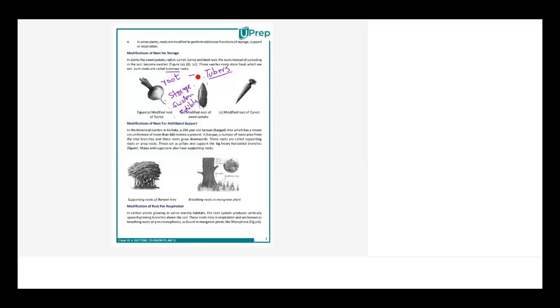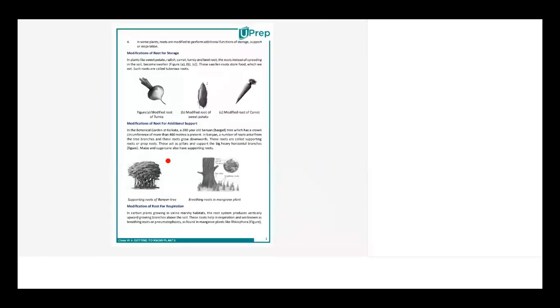Okay. Now there's another kind of root which provides additional support, right? So what additional support do they provide? We have seen that once the tree grows really big and really huge, there are certain prop roots which come out. What are prop roots? For example, here we have given an example of a tree which has 200-year-old roots.